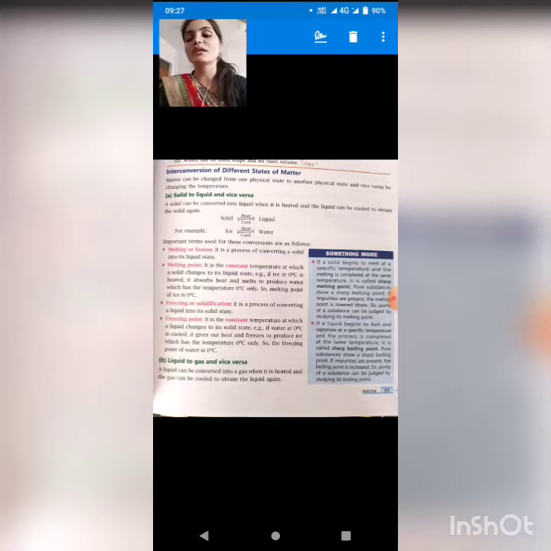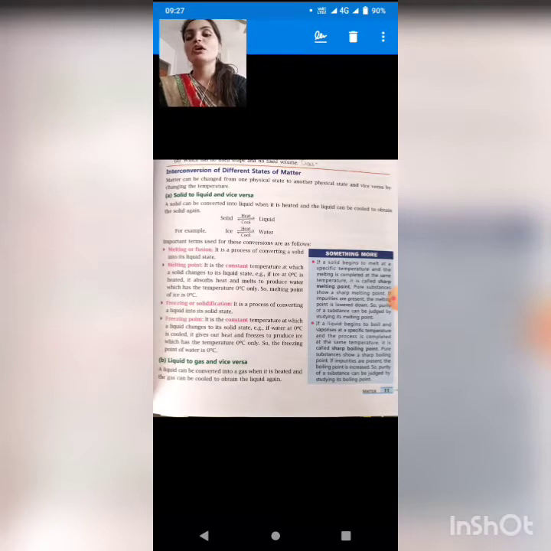Now what is the freezing point, student? It is the constant temperature at which a liquid changes to its solid state. If water at 100 degrees Celsius is cooled, it gives out heat and freezes to produce ice, which has a temperature of 0 degrees Celsius only. So the freezing point of water is 0 degrees Celsius.